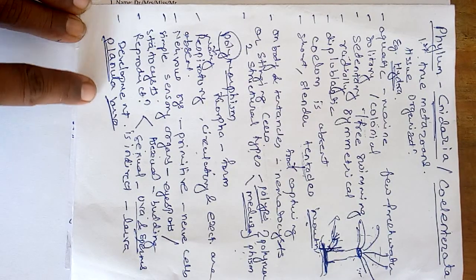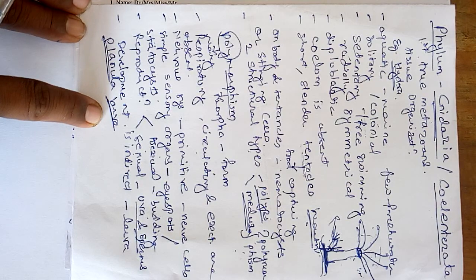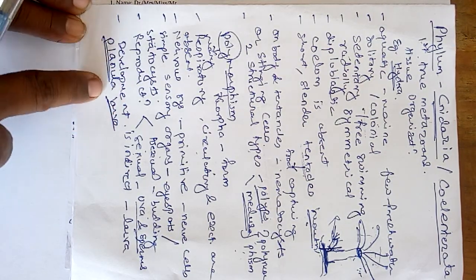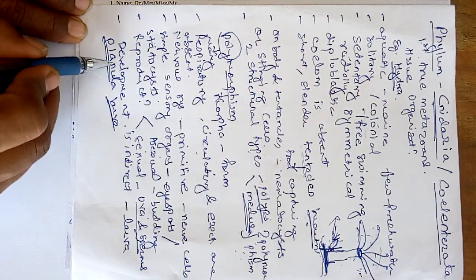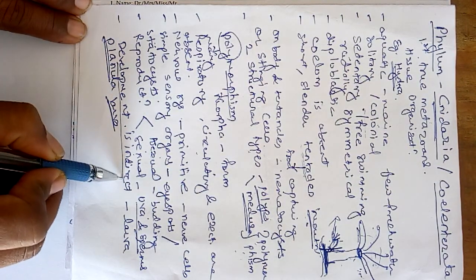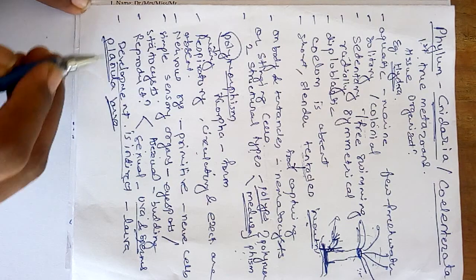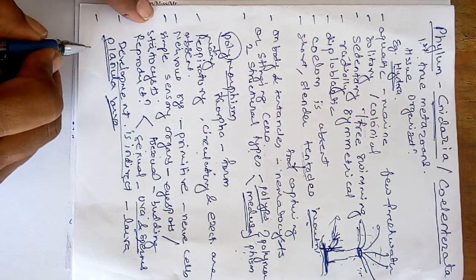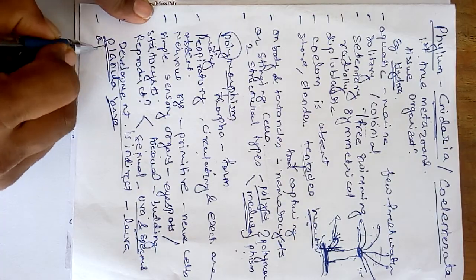We call it the planula larva. And as there is a larval stage in the life cycle, we say that the development is indirect development. And the next character, the life cycle shows the phenomenon of